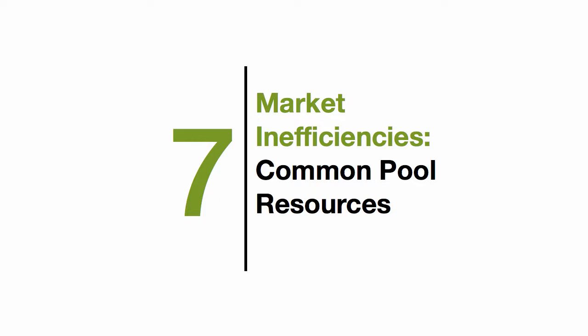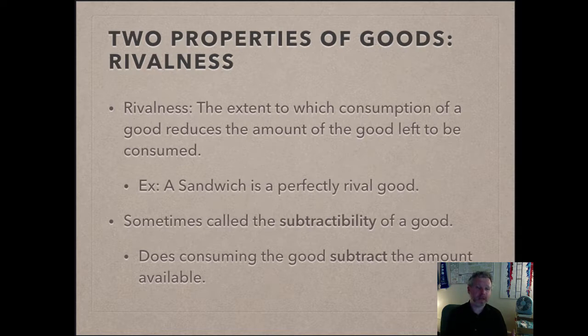The first property of a good is something called rivalness. Rivalness is the extent to which the consumption of a good reduces the amount of the good that's left to be consumed. The best way to think of this is with a concrete example. A sandwich is a perfectly rival good. Every bite I take of that sandwich reduces the amount that is left to be enjoyed or consumed by other people.